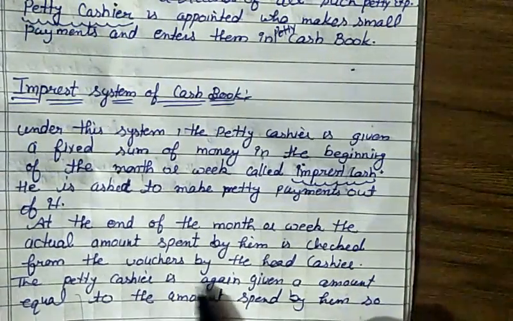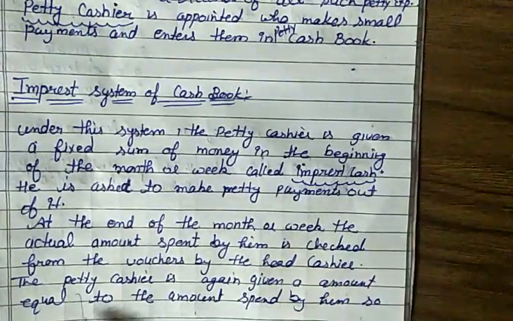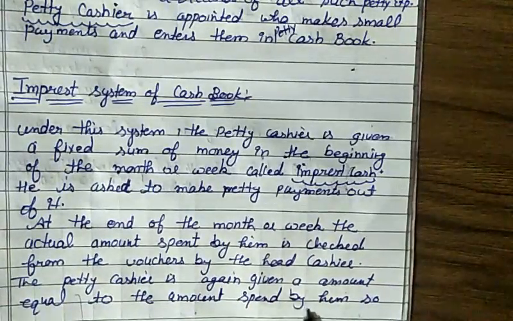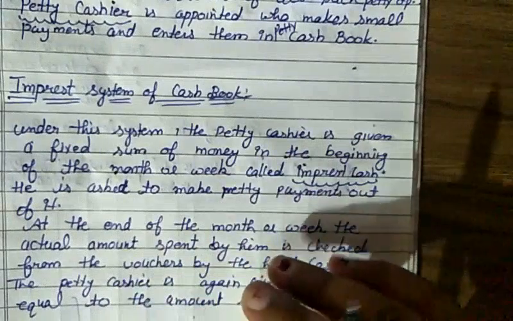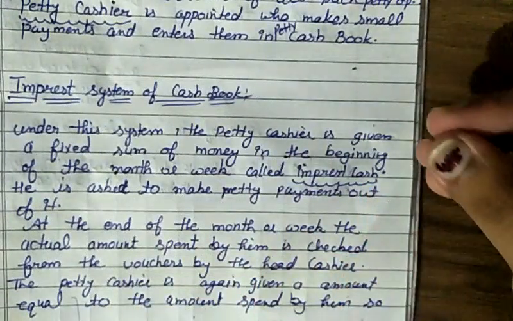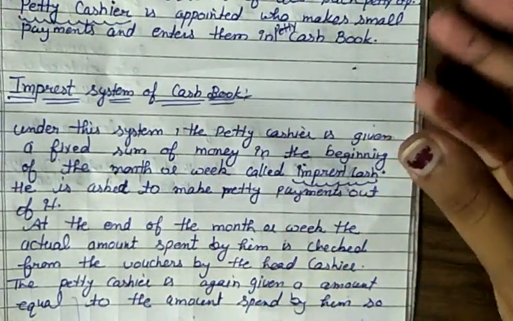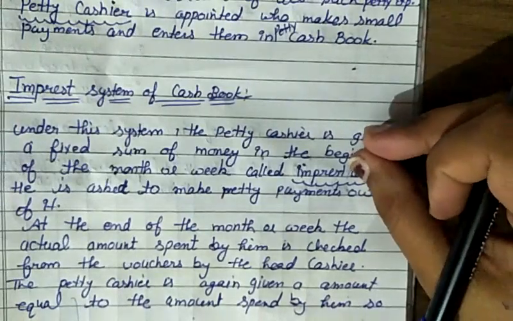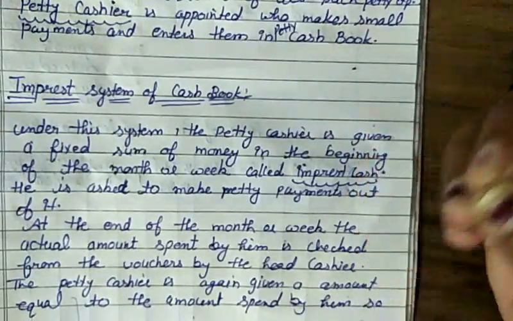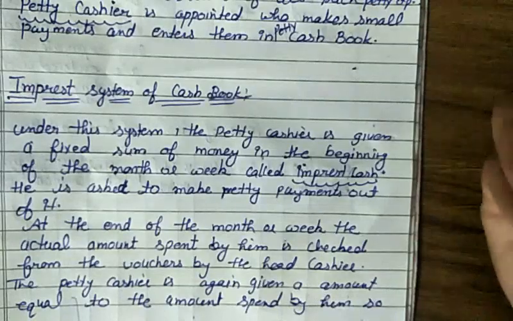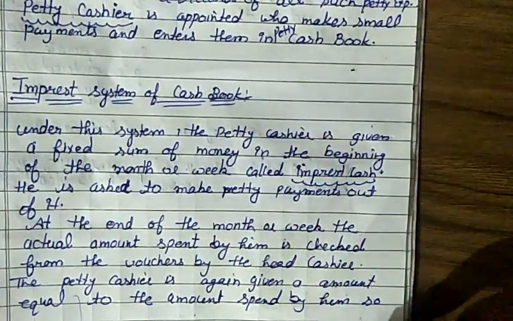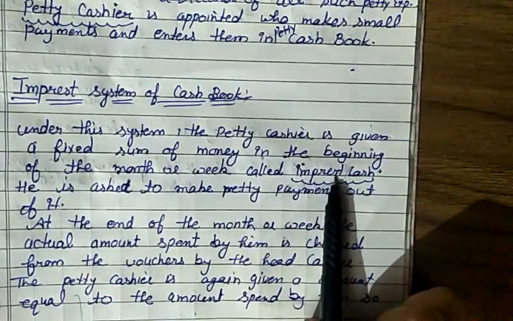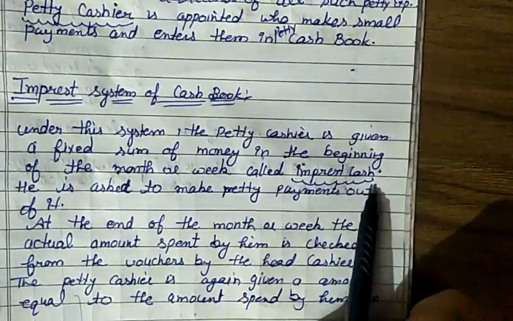The petty cashier is again given an amount equal to the amount spent by him so that he can make further payments. First cash is given to the petty cashier, then the head cashier checks the amount, and again the amount is given to incur further expenses. This system is called the imprest system, and the amount handed over to the petty cashier is called imprest cash. I hope it is clear to you.